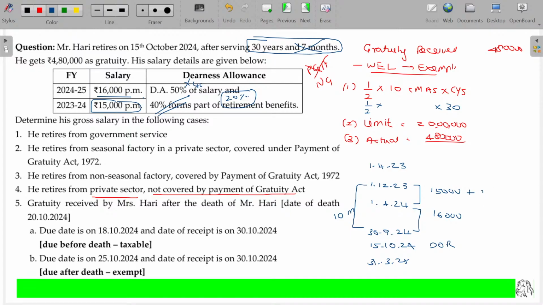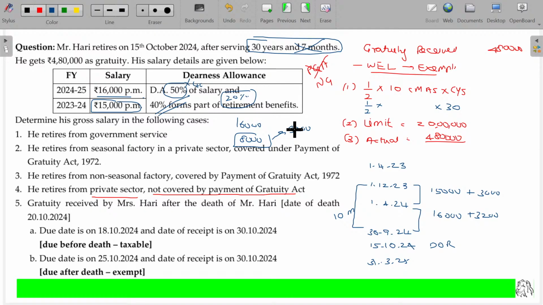So 3,000 here, 3,200. Out of 16,000 rupees, your DA being 50%, 8,000. Though the DA being 50%, for this purpose, we have to consider the DA forming part of salary for the retirement benefits. At the time of retirement, I will include only to the extent of 40% of the DA. So 40% of DA being 3,200 only is considered for the retirement benefit. Gratuity is a retirement benefit.